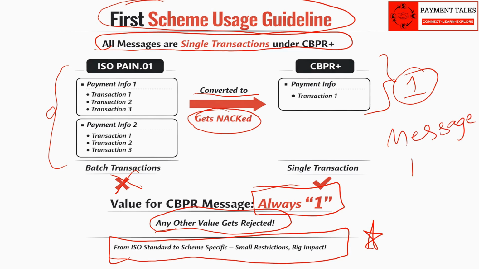ISO flows are the full superset. The complex flows of ISO can be seen in the cross-border CBPR, where you have the complex correspondent networks. Once you understand them, applying these concepts to the domestic flows, which are the subset, will be very easy. We will cover the differences of both the flows when we cover especially the pacs.8 and pacs.4 flows. Once we cover the flows and usage guidelines, then you become the master of ISO and no one can stop you. Okay, let's move on to the next field.